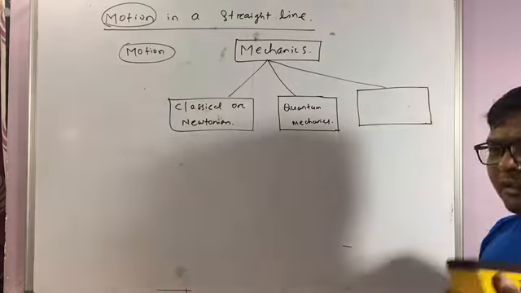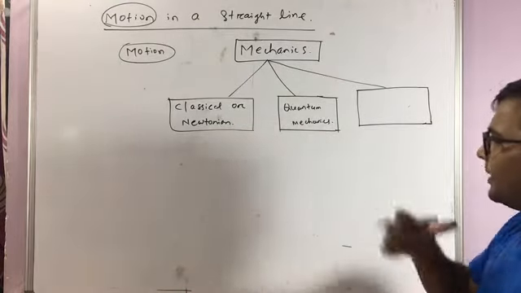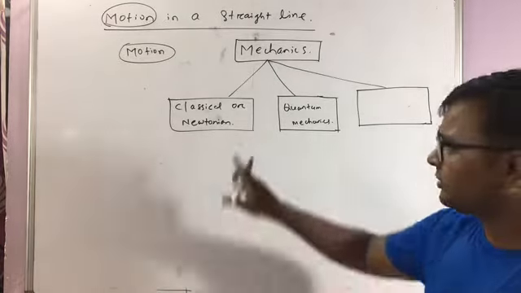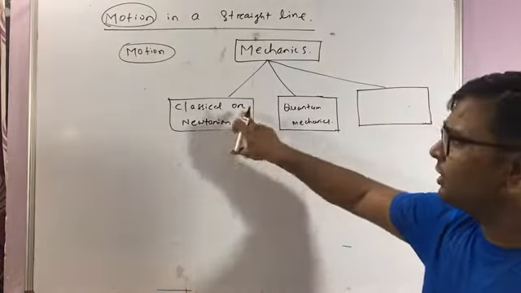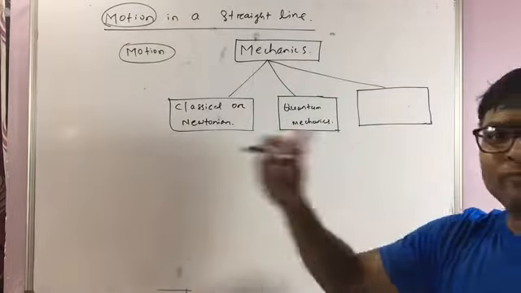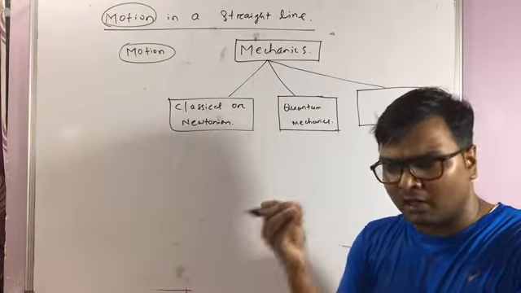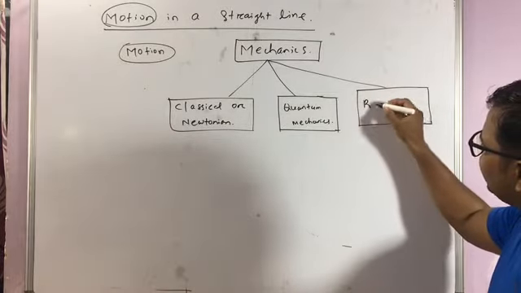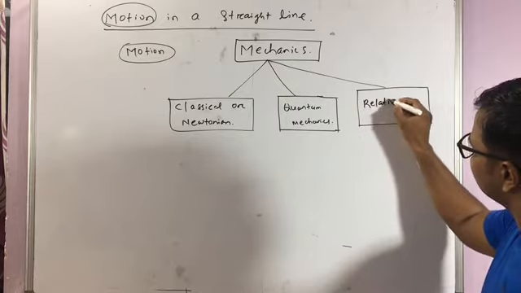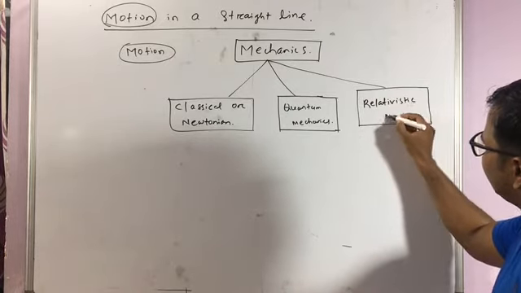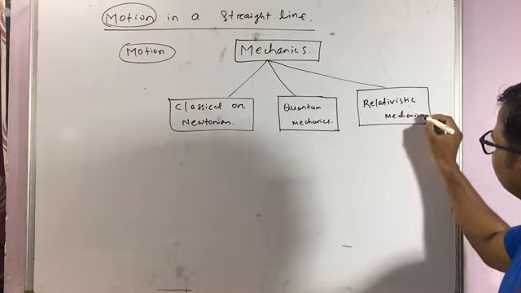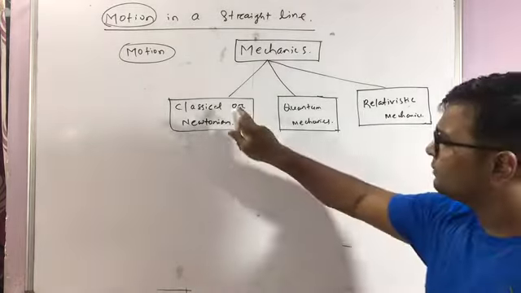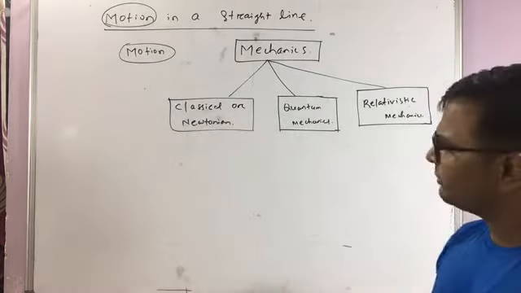But if the speed of the object is comparable to that of light, then some observations will change there, and that mechanics is called your relativistic mechanics. Don't worry, students, these two are not in our syllabus. We will focus on the classical or Newtonian mechanics.